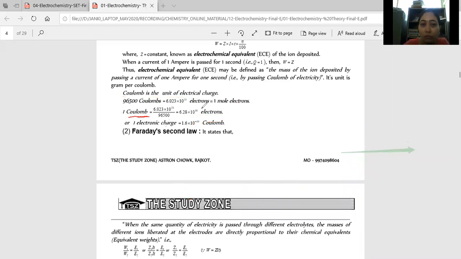So can we say 1 coulomb is equal to the charge obtained by this much number of electrons? Right? So 1 coulomb is equal to this much number of electrons, and 1 electronic charge is equal to 1.6 into 10 raised to minus 19 coulomb. This is somewhat regarding the physics portion, but if you multiply this one with 1.6 into 10 raised to minus 19, then you can get the charge of 1 coulomb. Right?